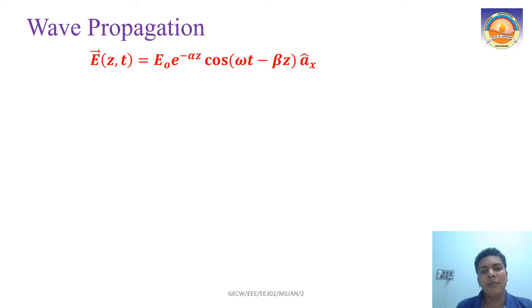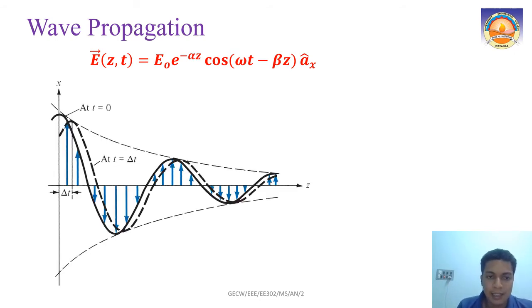So how will this waveform look? It is a cosine waveform, right? This dark blue line is my cosine waveform. This corresponds to time t equal to 0, with some phase shift beta z. That is why it is not starting at the peak, there is some distance. So cos(omega t minus beta z) into a x cap.